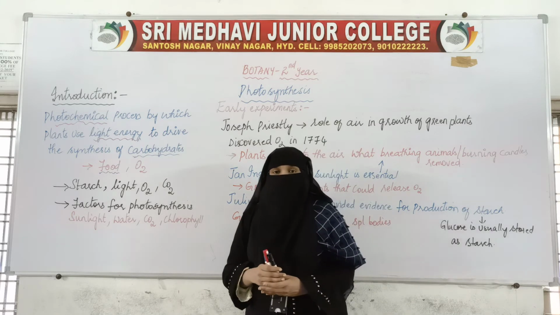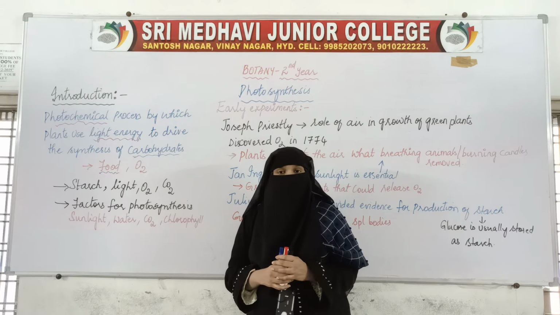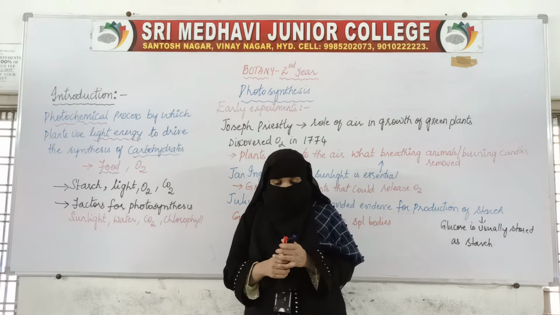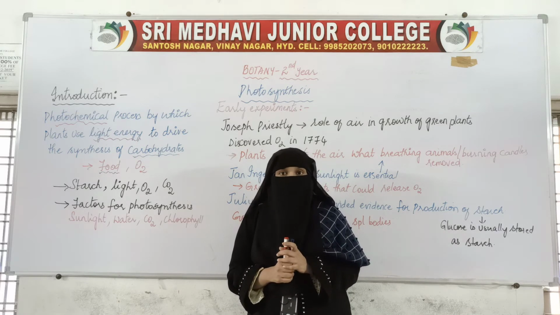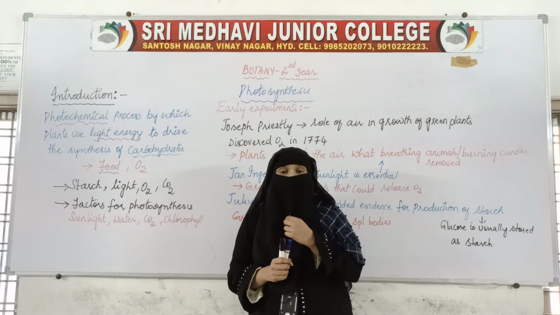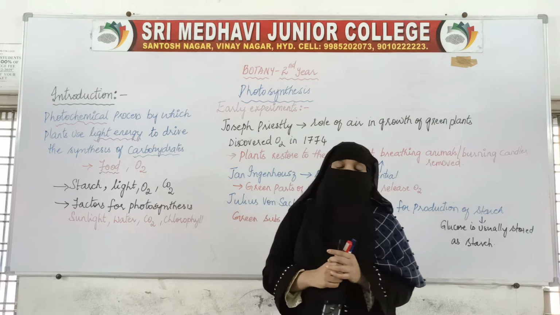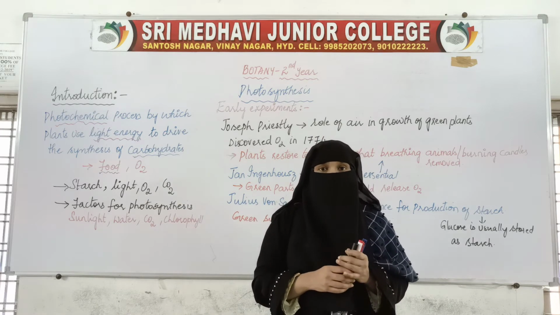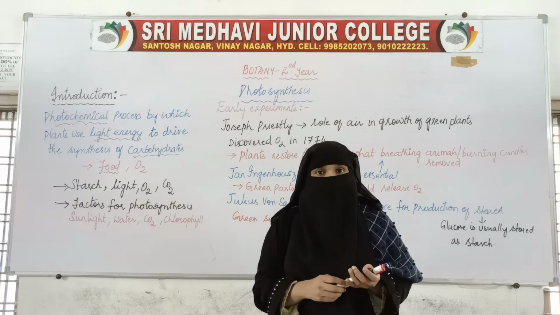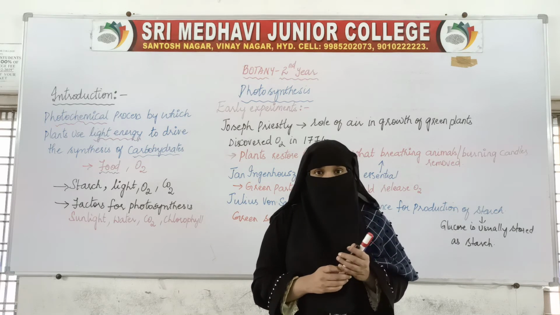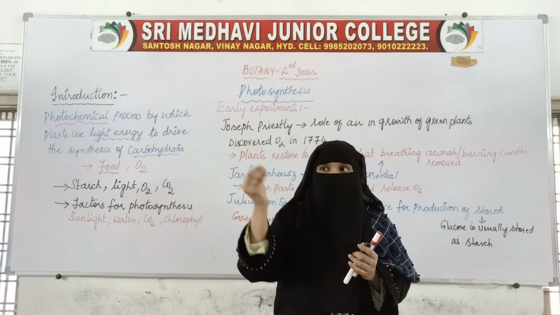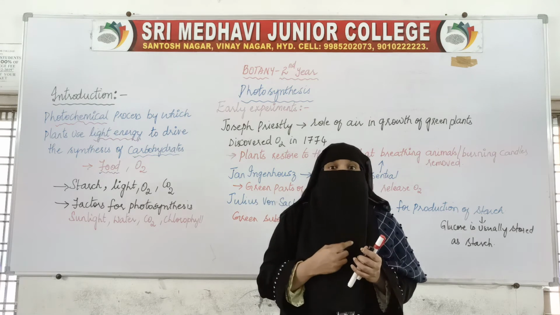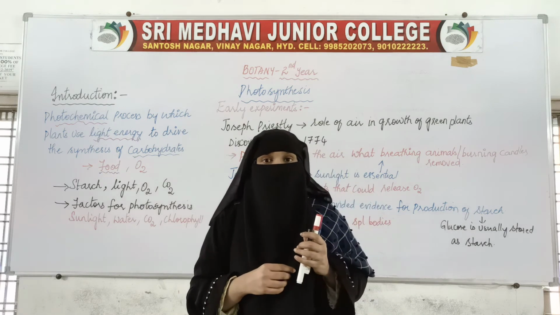So with the help of sunlight, plants perform the process of photosynthesis. And here we say that for photosynthesis to be performed, various factors are essential. Two types of factors are required: one is external factors and another is internal factors. External factors are those which plants get from outside, which are not present inside their body.